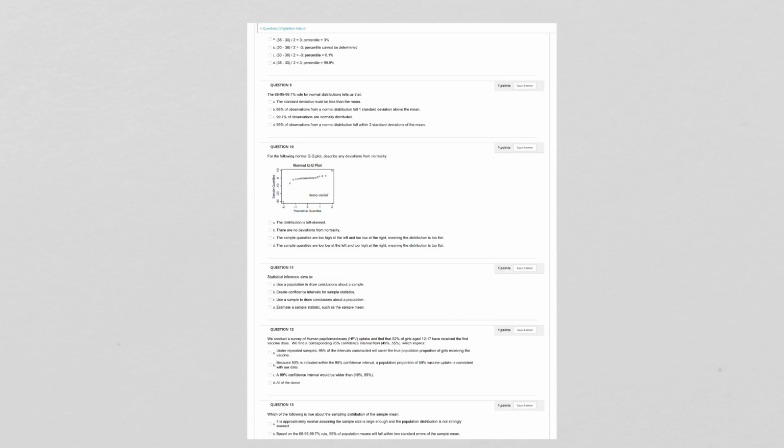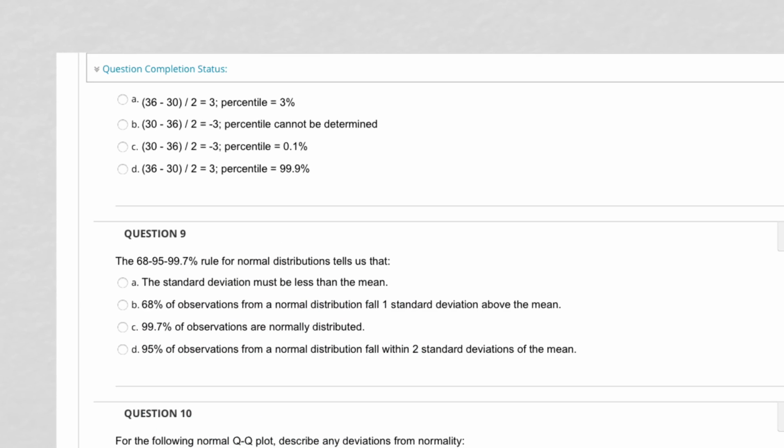So let's see what our answers are. All right, so we saw 36. We were looking for 30 over the standard deviation of 2. So which one is it? 36 minus 30 over 2, is it 3? So let's do the math. 6 over 2 is equal to 3.